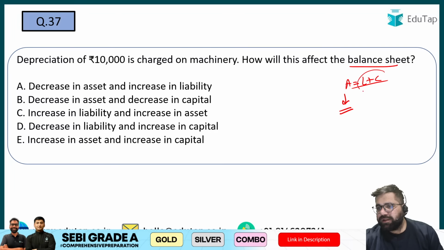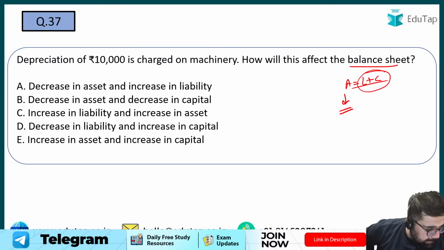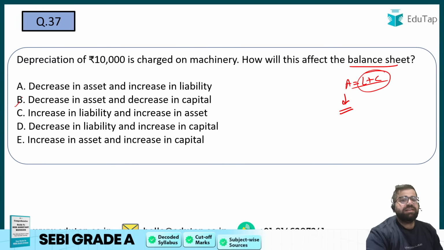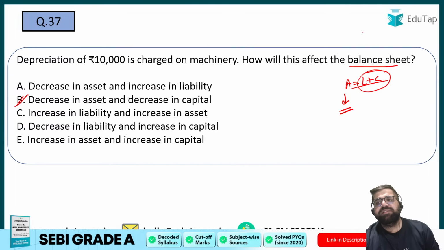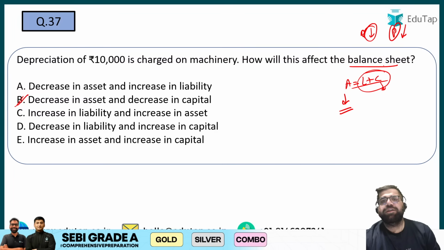But what will happen on the other side, which is liability plus capital? What will reduce? Yes, it will be option number B, which is decrease in asset and decrease in capital, because depreciation will reduce your profits also. And once your profit reduces, your capital reduces.